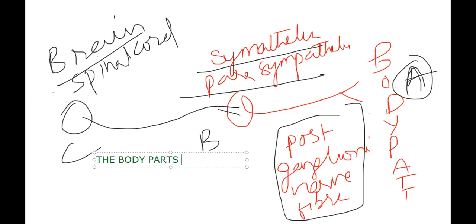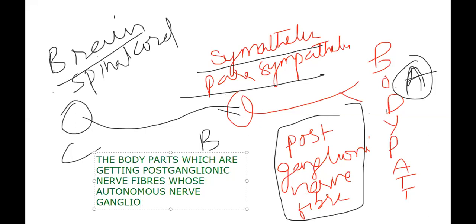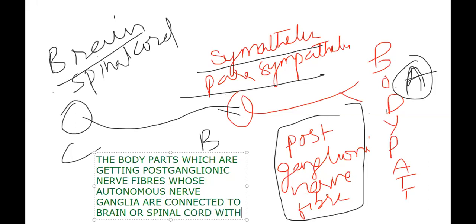The body parts which are getting postganglionic nerve fiber, whose sympathetic or parasympathetic, whose autonomic nerve ganglia are connected to brain or spinal cord with their preganglionic nerve fibers.